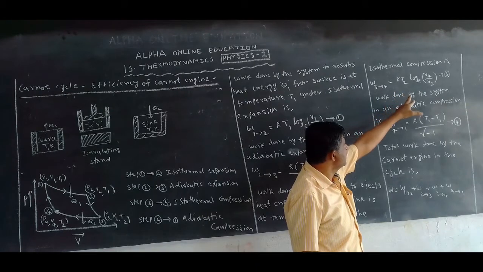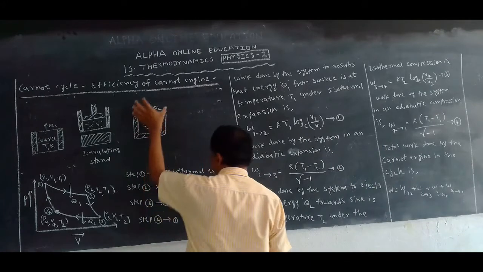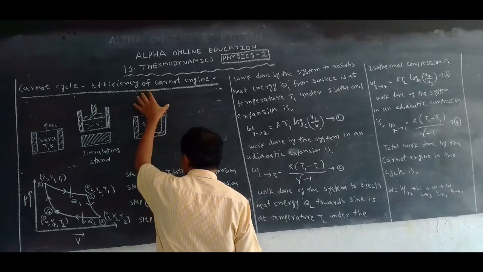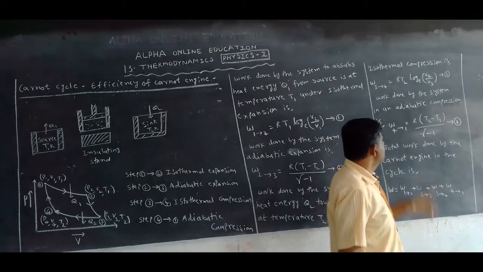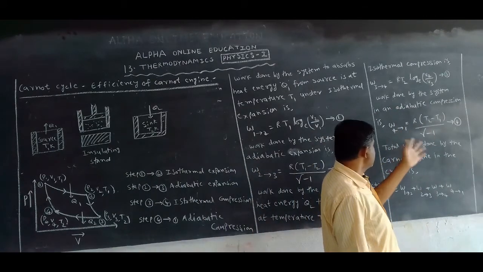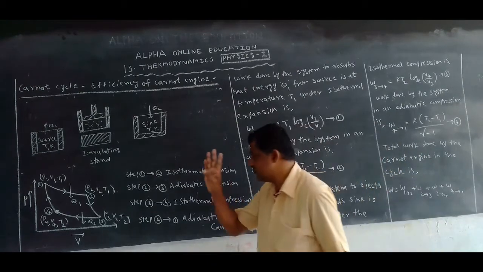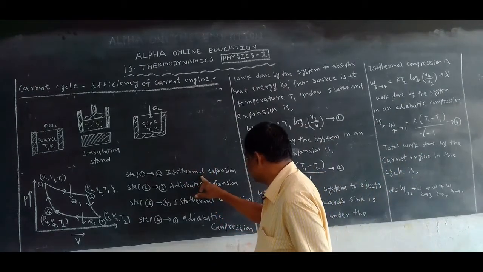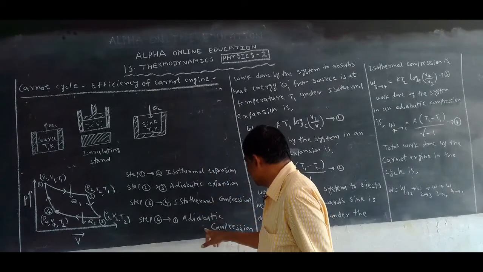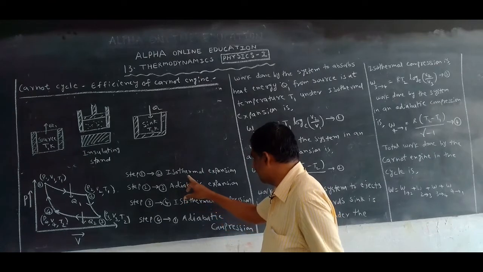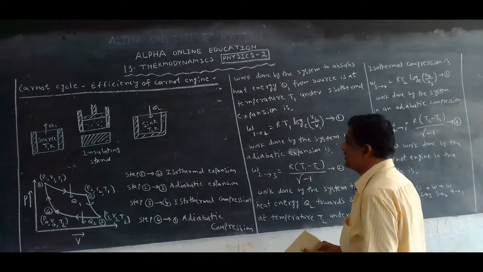Or T2 log in the base of e V4 by V3, equation 3. And last one, fourth step: this working substance from the sink to the insulating stand again undergoes adiabatic compression. These are the equations. Means totally how many processes? 4. Isothermal expansion and isothermal compression, that means 2 isothermal, and adiabatic expansion and adiabatic compression, 2 adiabatic. Totally 4 processes are undergone in the Carnot cycle or Carnot engine.